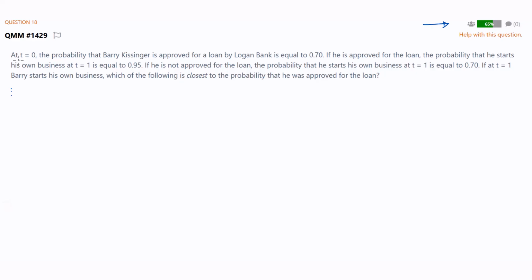They say, look, at T0, the probability that Barry Kissinger, I don't really need to use Kissinger anywhere, is it? But there you go, is approved for a loan by Logan Back is 0.7. So we've got the probability approved is 0.7. They're telling you it's T0, so it's obvious that's first. If he's approved for the loan, the probability that he starts his own business at T1 is 0.95. So they're setting that in the future.